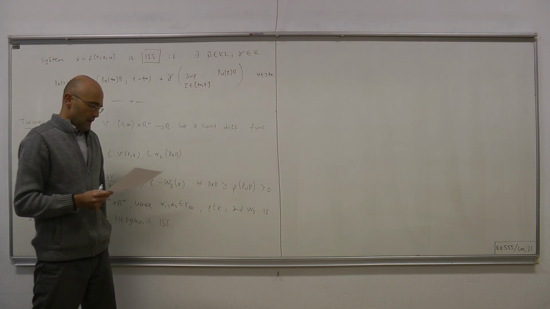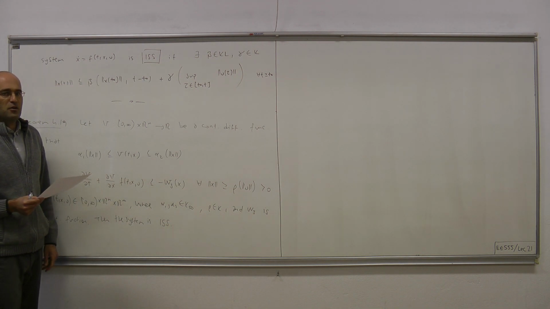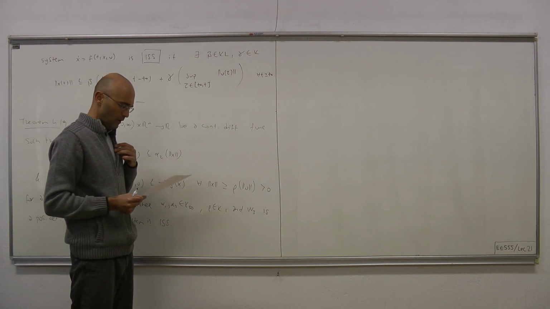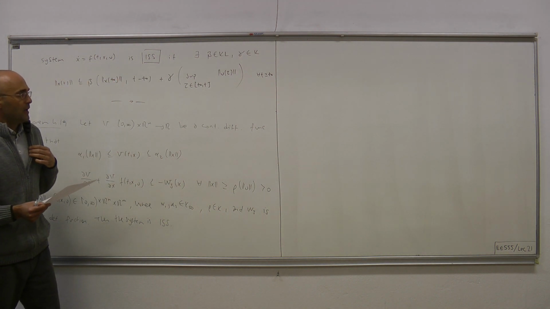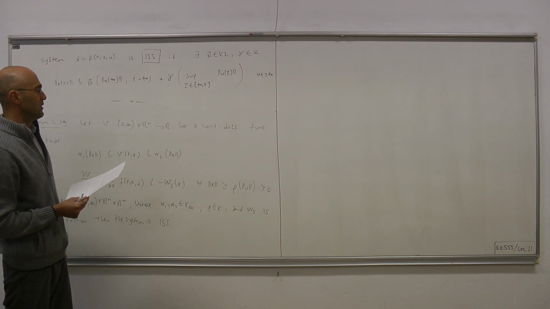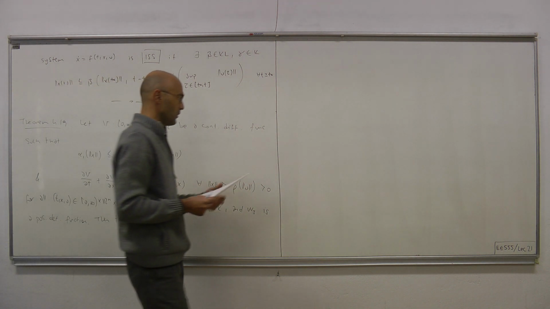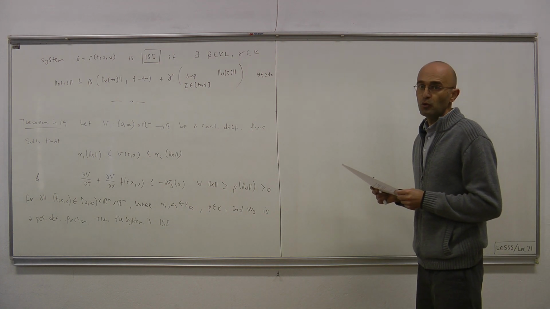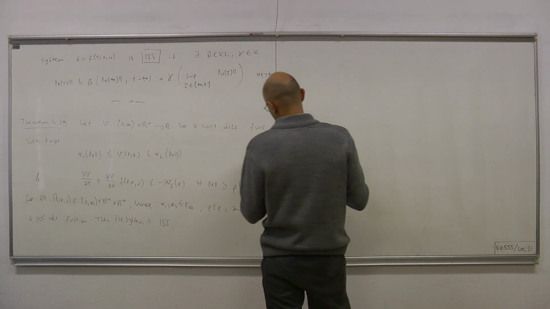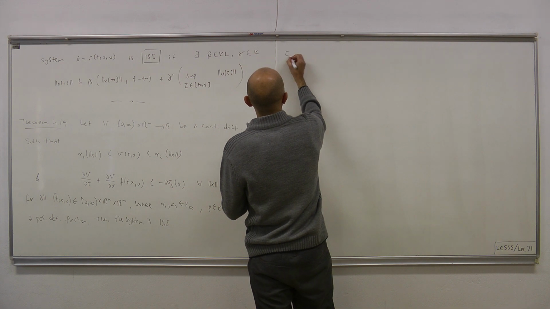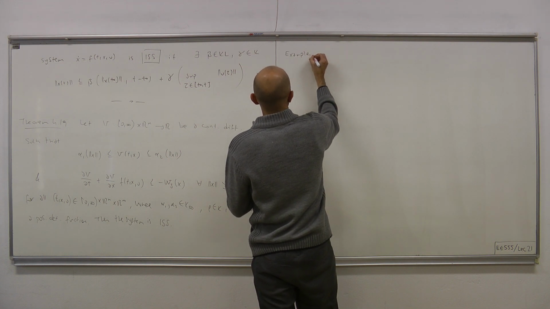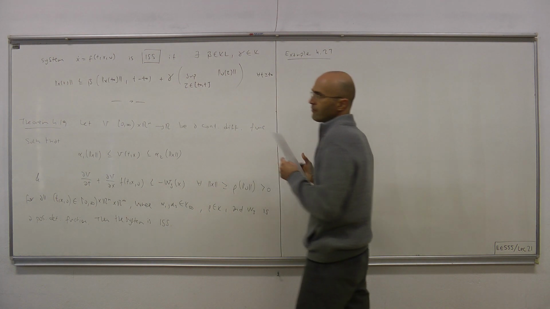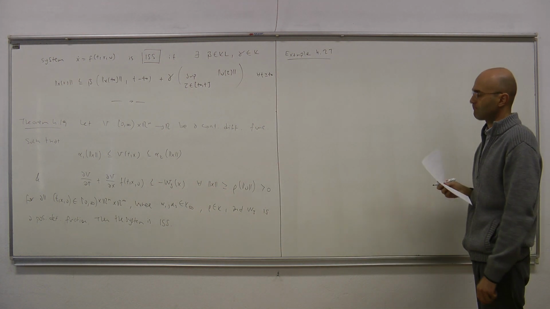Now let's use this theorem to establish the input to state stability of a simple system, so that we gain some familiarity with this new tool, theorem 4.19. This is an example from the book, example 4.27.